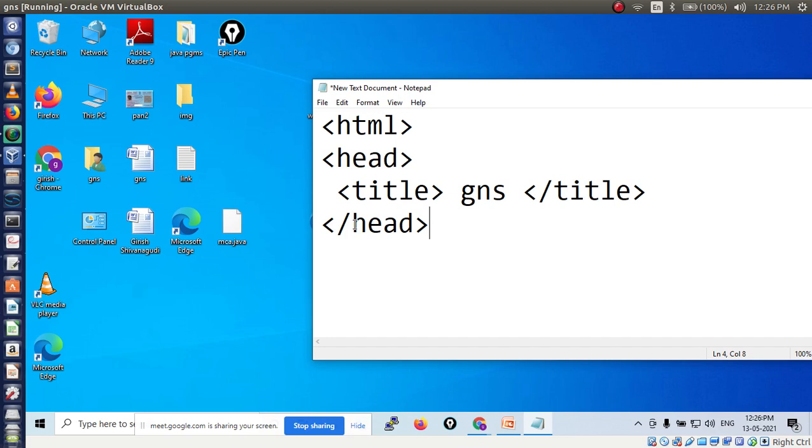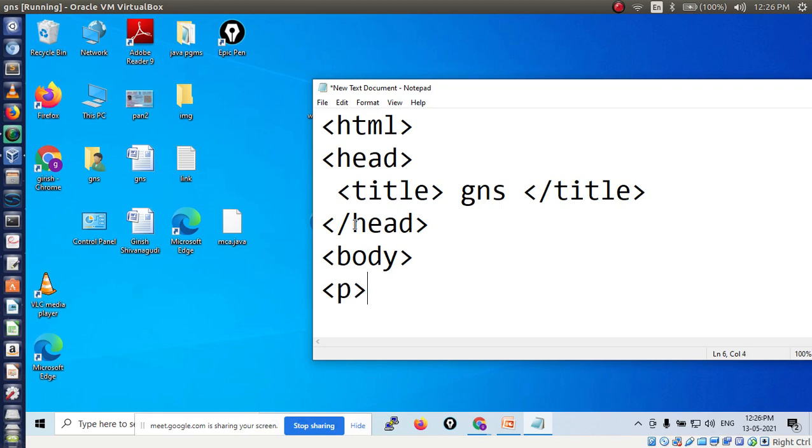This should be displayed on the web page. Then I want to print a message in the web page. For that I have to use the main tag, that is the body tag. Inside the body tag we write the different kinds of tags. Here what I told, to print hi MCA, which tag must you use? The p tag. P means paragraph, so you have to use the p tag, slash p.